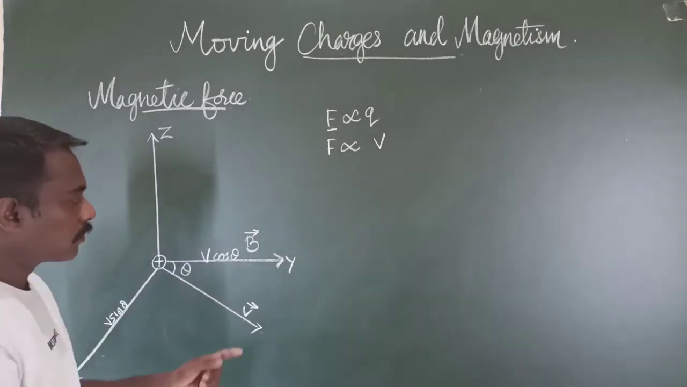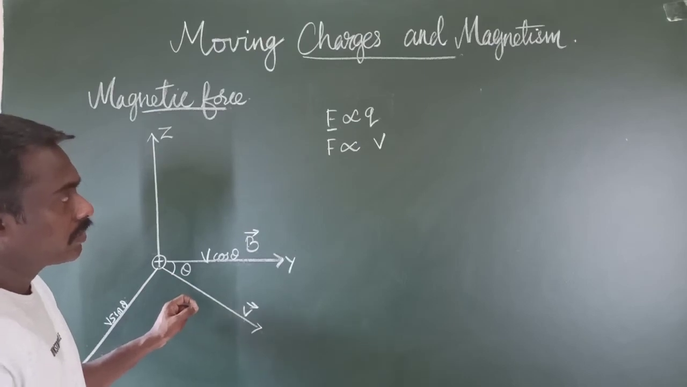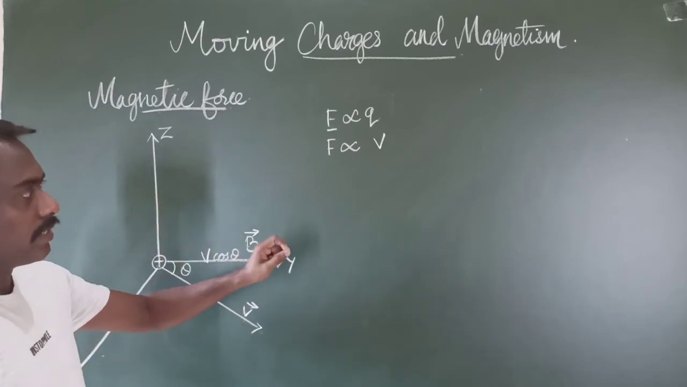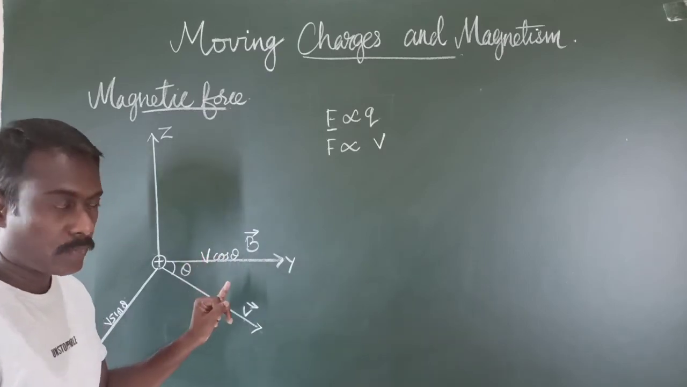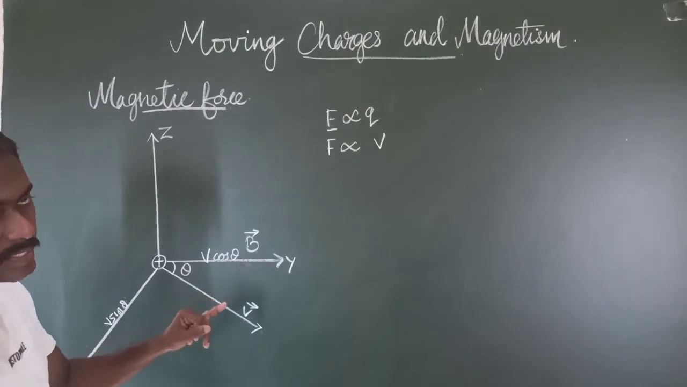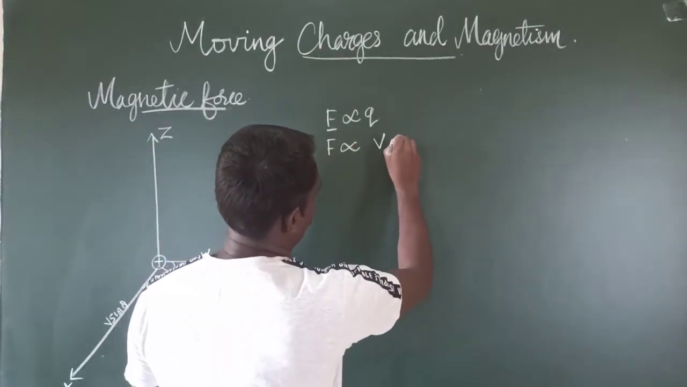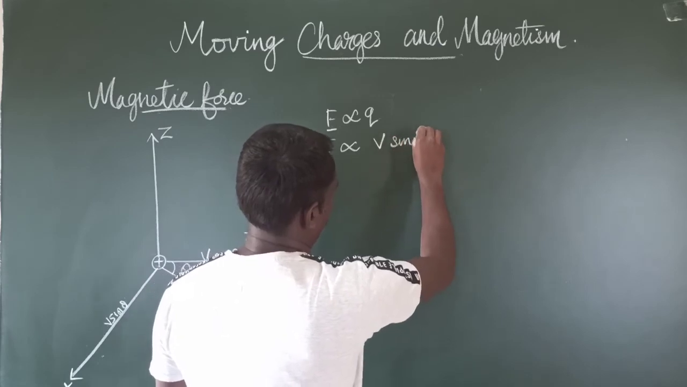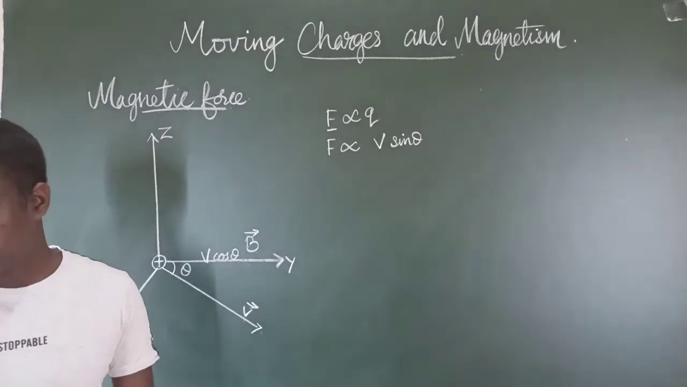So when we consider the velocity of the moving charge, we assume that the cos component is 0, and only the sine component is considered. So we say that the magnetic force is directly proportional to V sin theta.